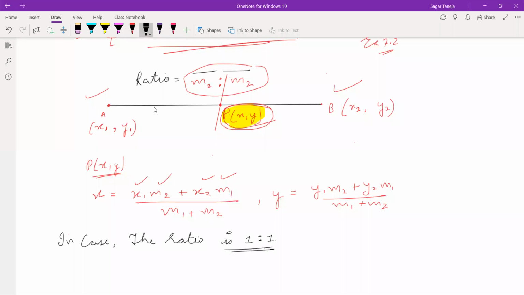Now I am saying that this ratio is defined and it is 1:1. If the ratio is 1:1, then the formula will change. See this, x1 m2, m2 is 1, so x1 multiplied by 1 plus x2 m1, also 1, upon m1 plus m2, which is 1 plus 1. As the ratio is 1:1, m1 and m2 both are 1. So in place of m1 and m2, I have written 1 everywhere.